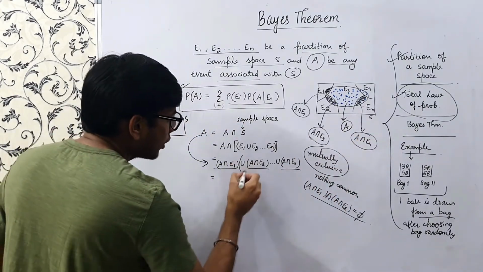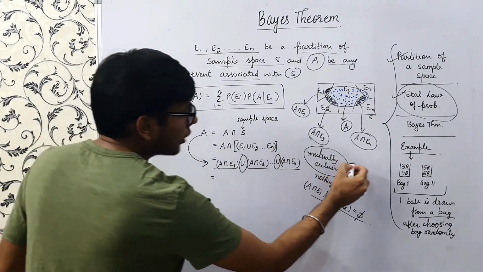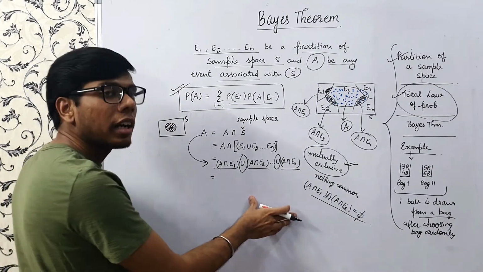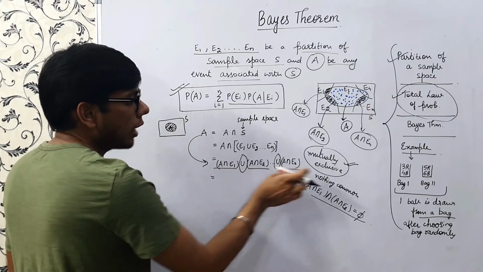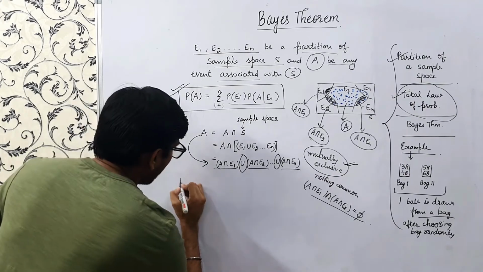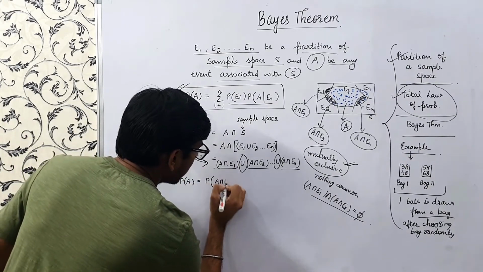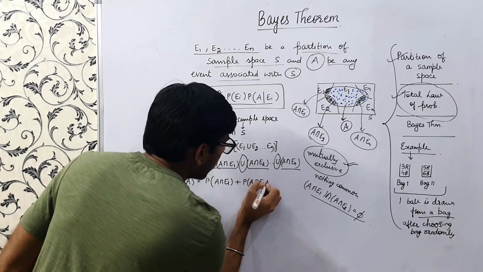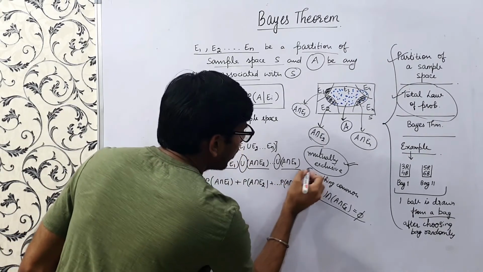So as we know, this is the formula for union, and these are mutually exclusive events. In the axioms of probability, we learned in my earlier video that for mutually exclusive events, the probability of A is simply the sum of the probabilities of these events: probability of A intersection E1, plus probability of A intersection E2, plus probability of A intersection En, right?